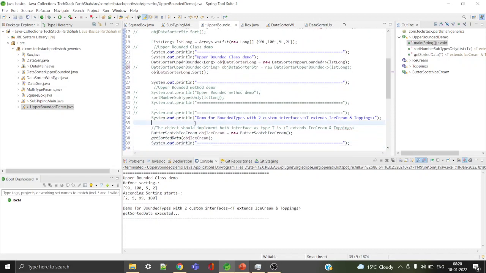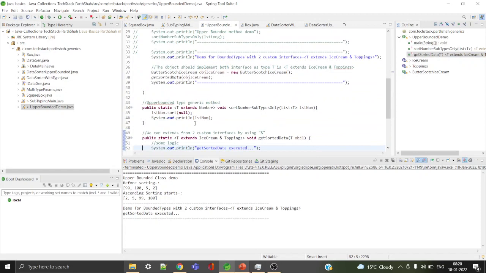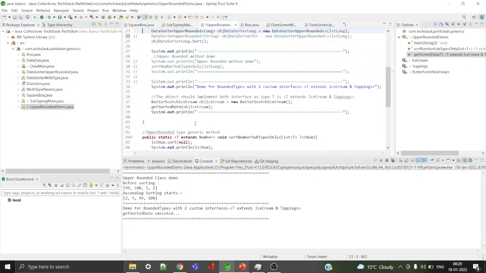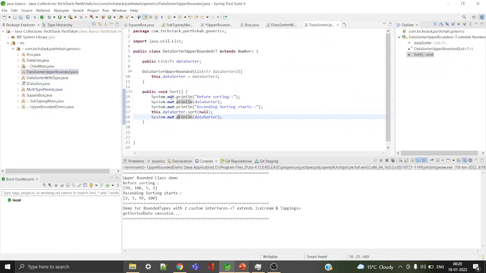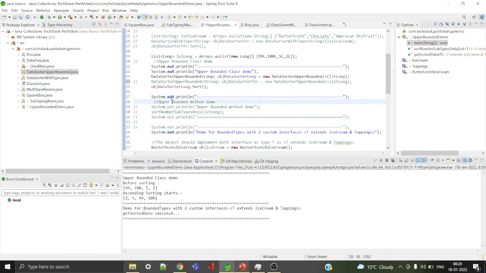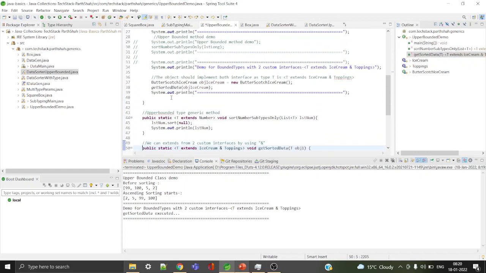Now there is one more topic. How to write a generic method. So if I just want to write all this logic, which I have written into my data sorter upper bounded, this is my logic. I want to write within a method also, I can create a generic method. So how to create a generic method?